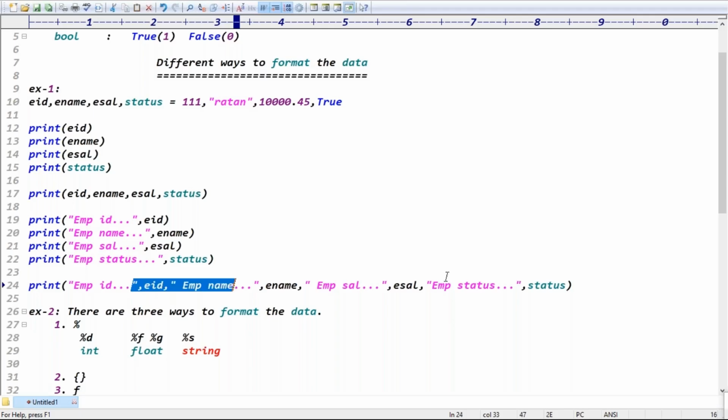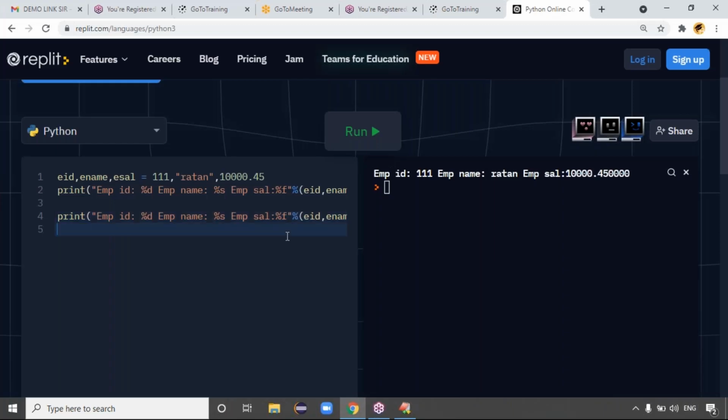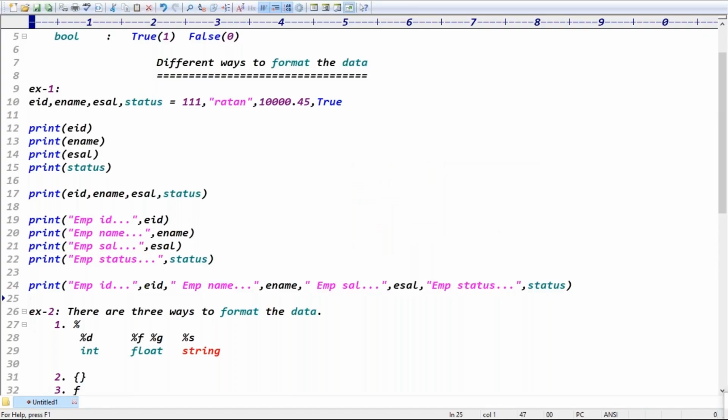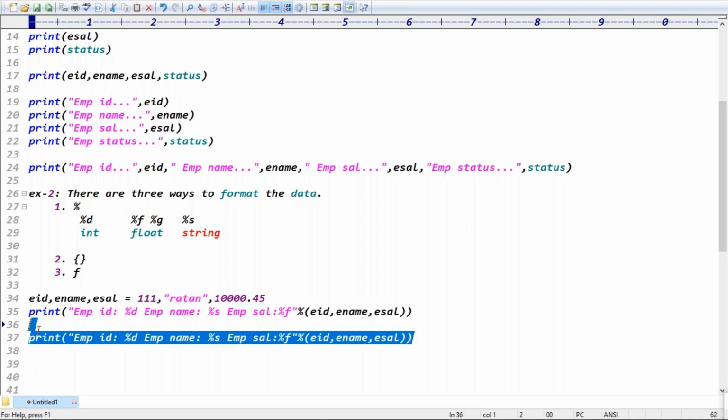This replacement. No, here just see, you want to print the data in the print statement. In the console, we have to print, right? To print the data here, how many commas am I putting? EID comma, E name comma, E salary comma, E status comma. Multiple commas are printing, right? So instead of doing like that, that code seems not that correct a way. So you try to use the formatting like this. This seems a bit more correct way, right? Printing the data with this formatting looks more clean.